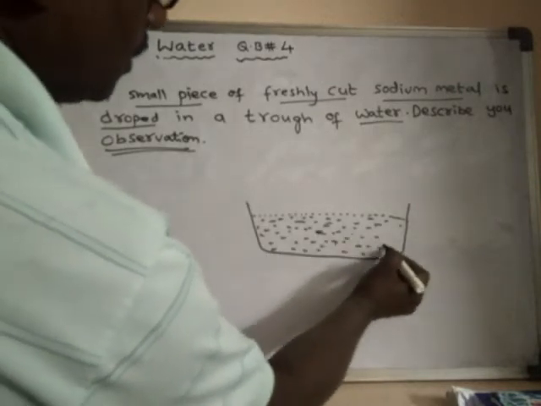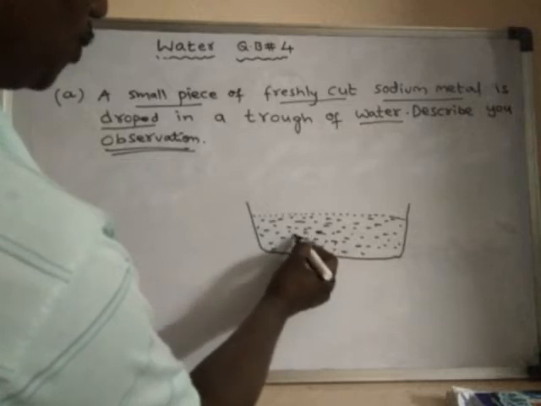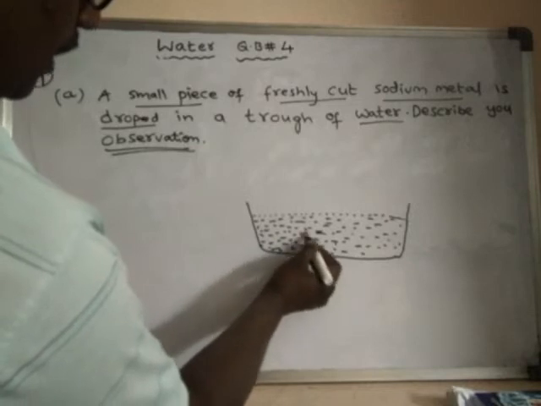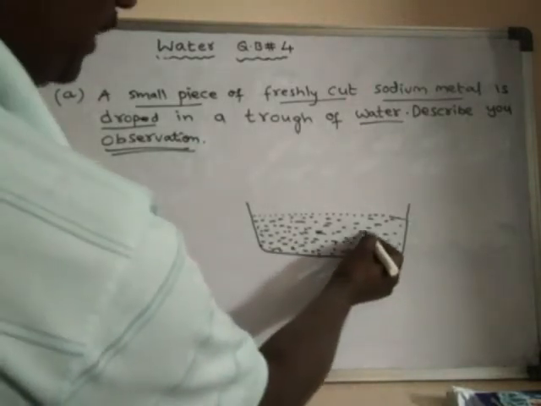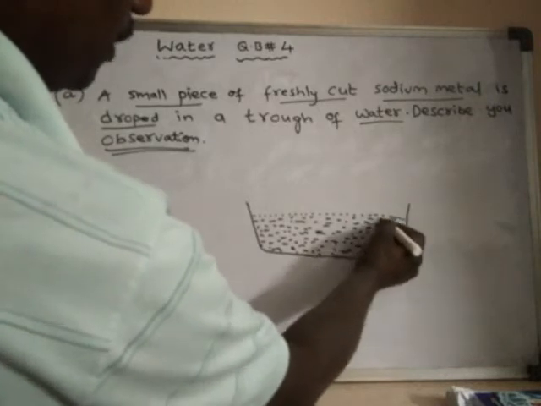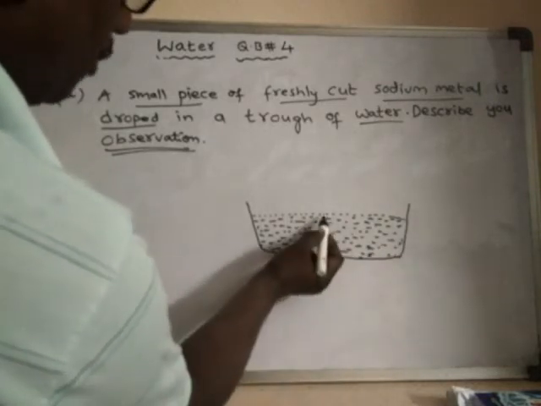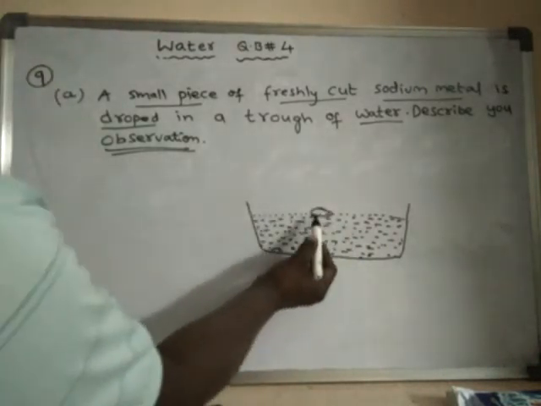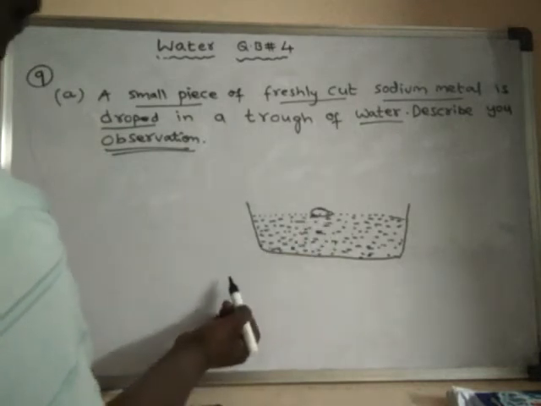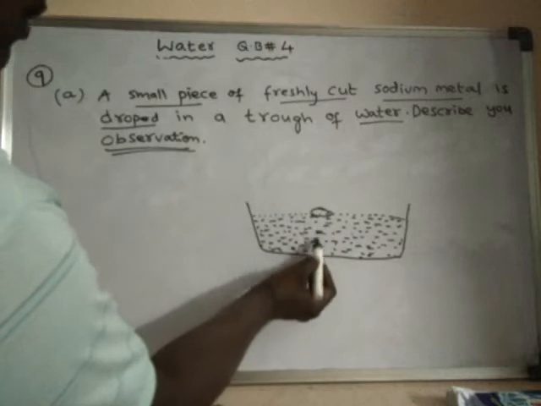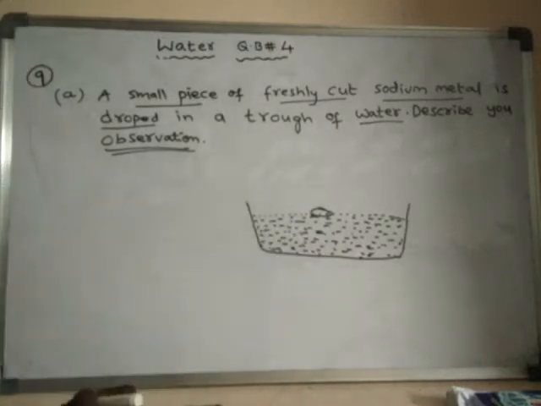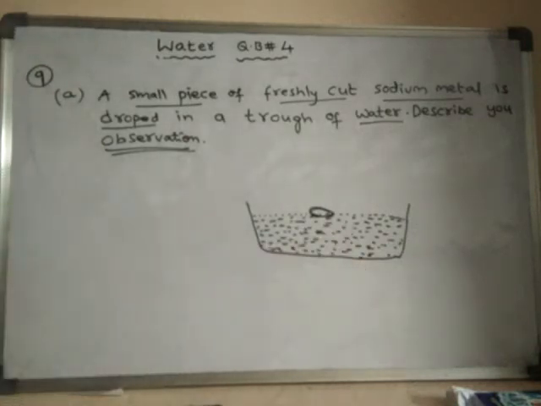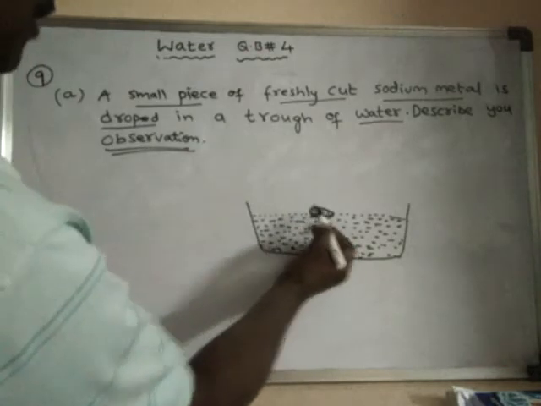So into this water, I have dropped a small piece of sodium, which is freshly cut. I have taken sodium metal, cut it freshly, and dropped that piece into the water. What happens? It does not sink to the bottom. It remains floating on the surface of the water.